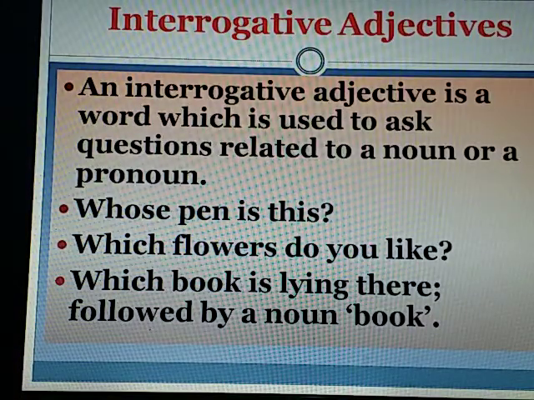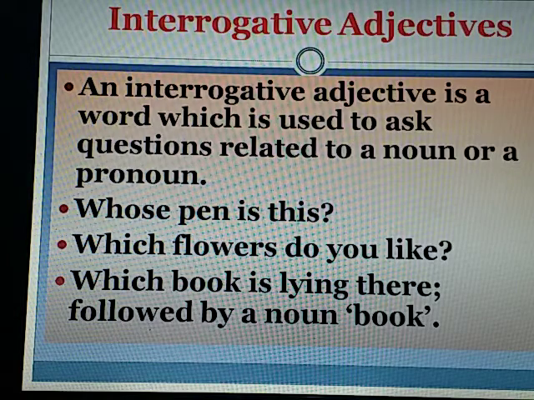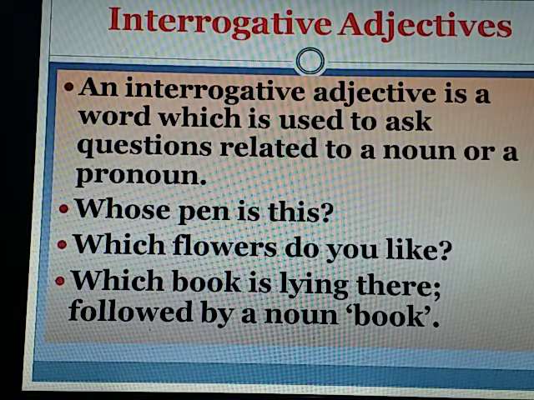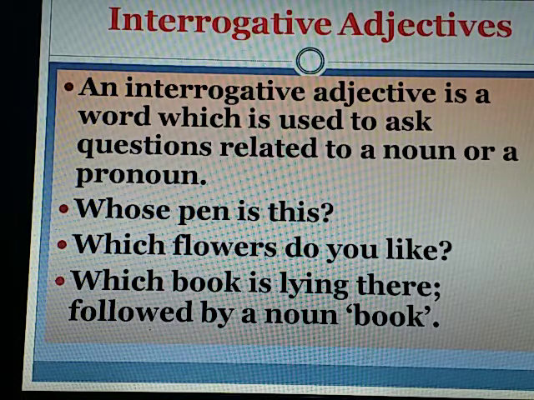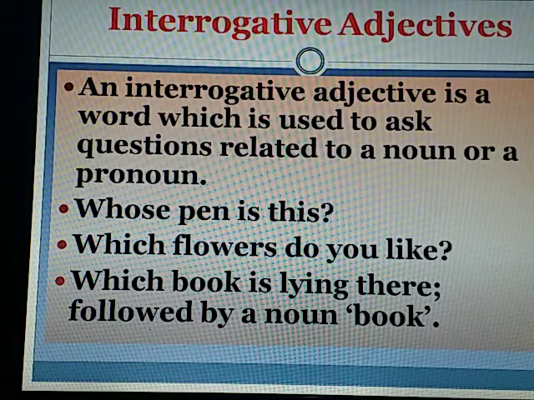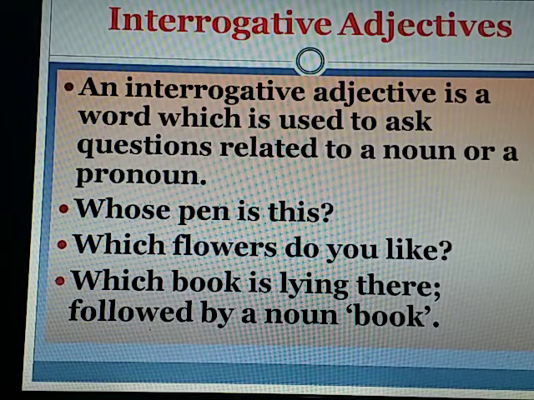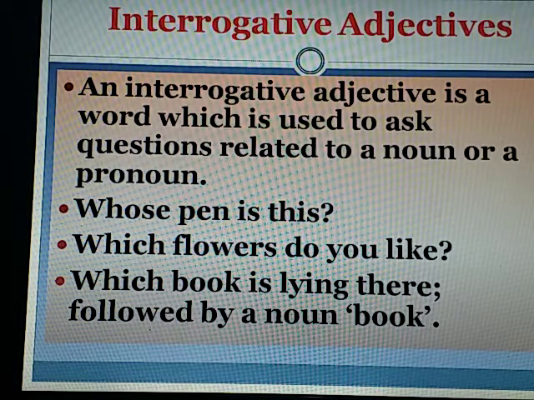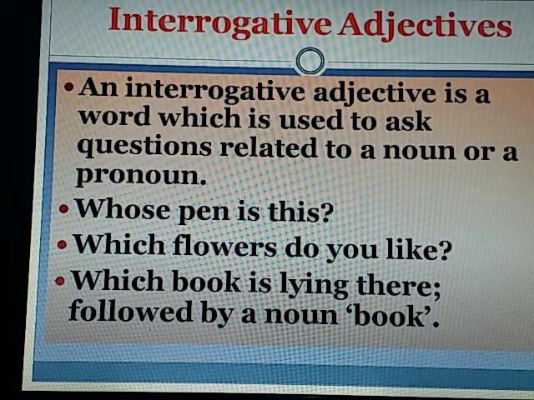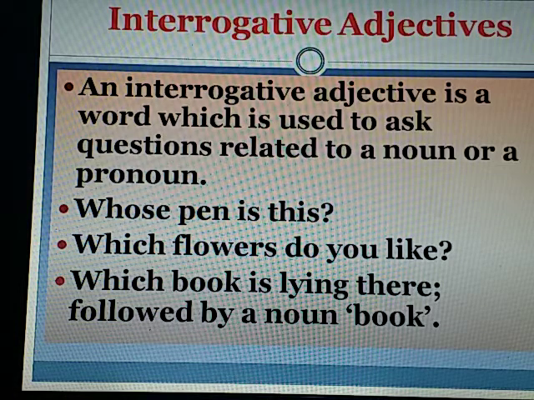Now, interrogative adjectives. Some adjectives are used to ask questions about nouns or pronouns. These are called interrogative adjectives. Like, whose pen is this? Which flower do you like? Which book is lying there? Here, which is followed by a noun, book.